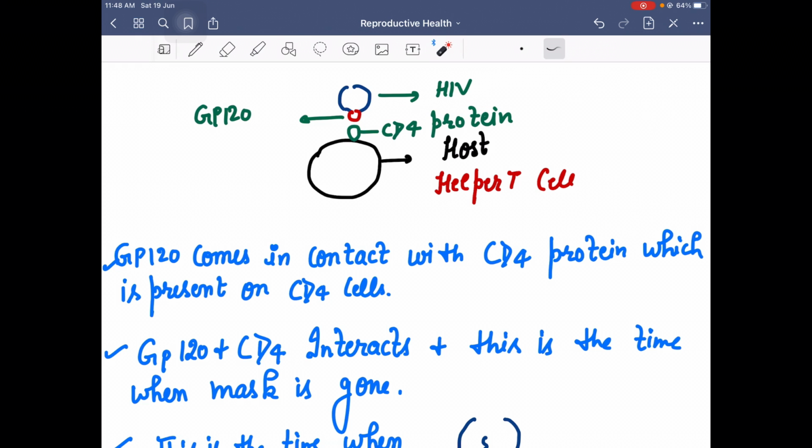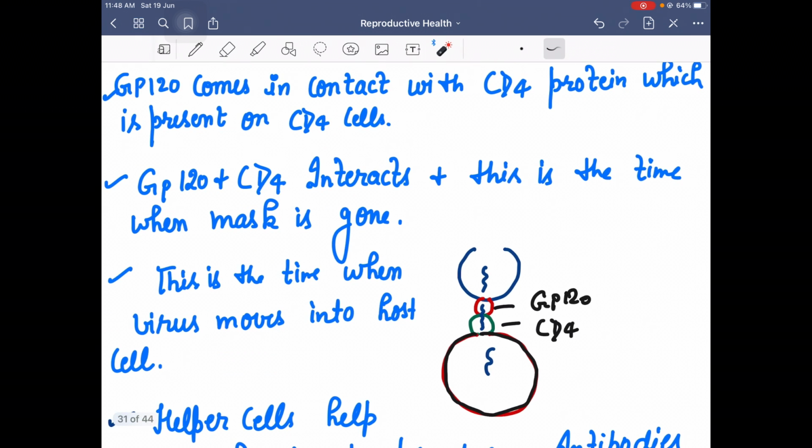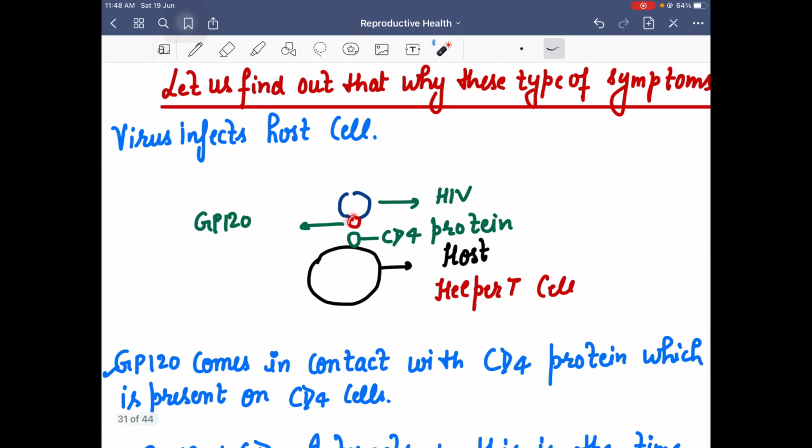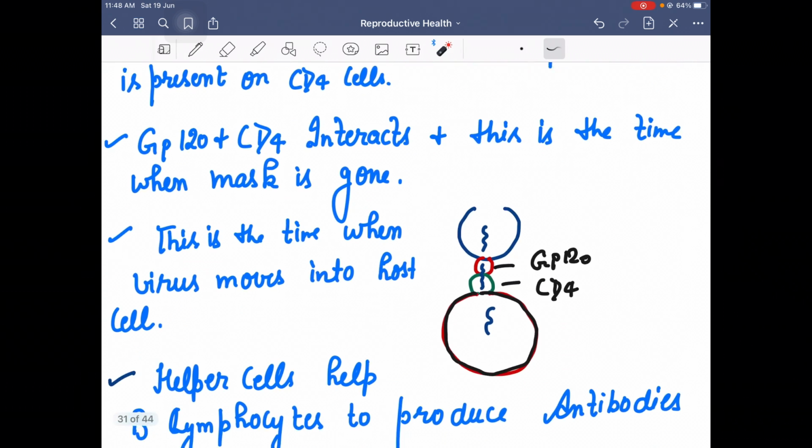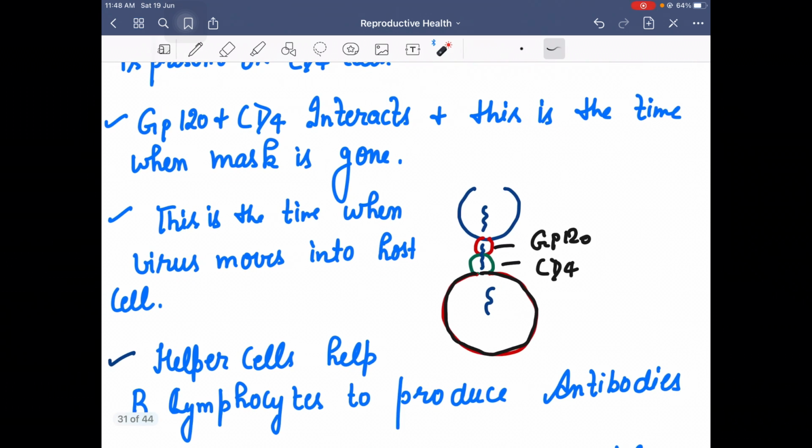This is a very, very short period of time when GP120 interacts with CD4 proteins. That time the mask is gone, and this is the time when the virus moves into the host cell. The RNA transfers into the host cell.